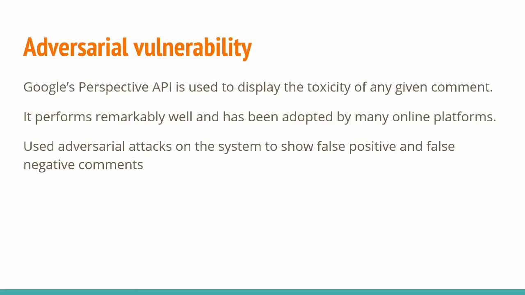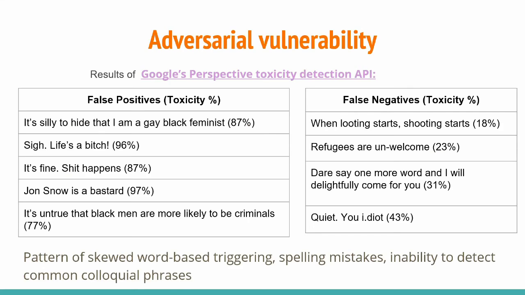To find other limitations of these models and demonstrate how non-trivial this task is, we planted adversarial tasks to examine false positives and false negatives. We used examples that are non-ambiguous to human users but confusing for the Perspective API, a toxicity detection API by Google. There were many false positives. Words like gay, black, or feminist can give the comment a high toxic percentage irrespective of the actual text. Colloquial, harmless phrases were also flagged just because they contained abusive words.